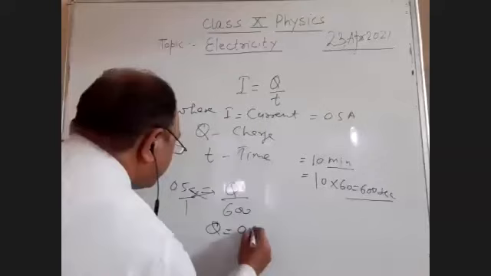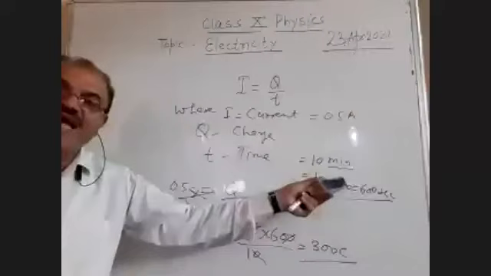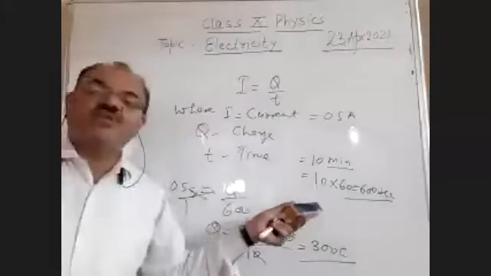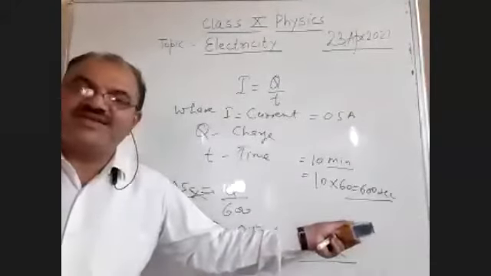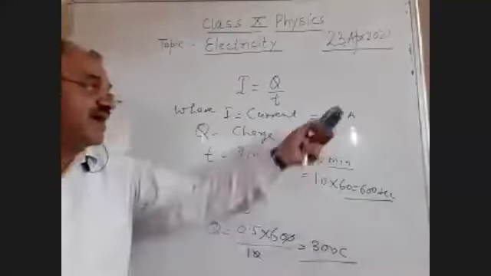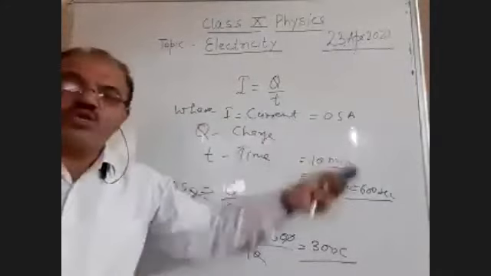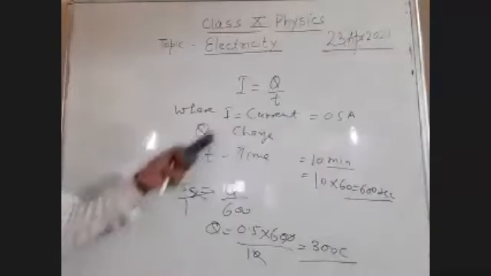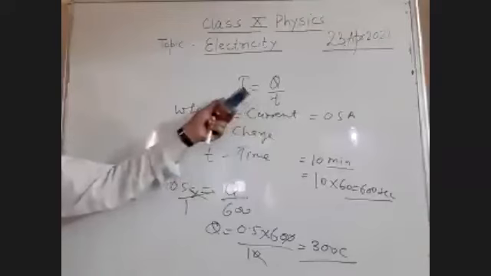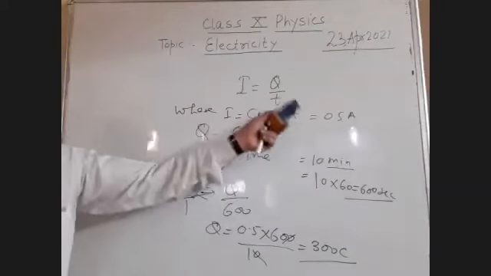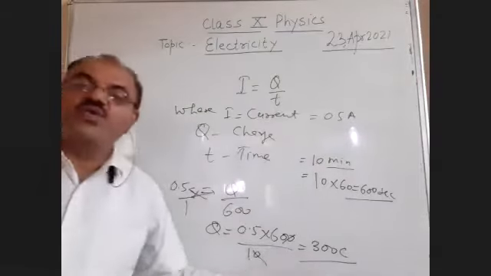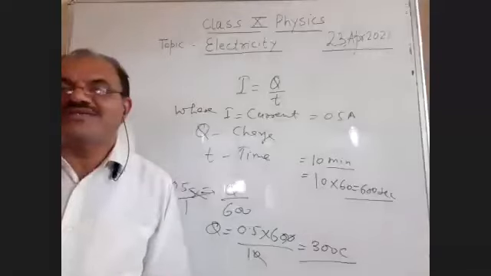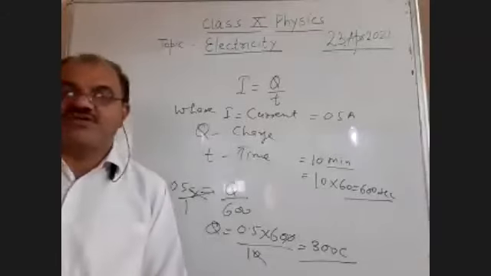The current was given as 0.5 ampere, and time is given as 10 minutes. So we have converted the minutes into seconds. 10 multiplied with 60 is 600 seconds. Now time is 600 seconds, students, and current is 0.5 ampere. The question is, we have to calculate the charge. Using the formula I is equal to Q by T, just by putting the values of I and T, we have calculated the value of Q. It is 300 coulomb. So this is the example which is given in your NCERT on page number 200, students.